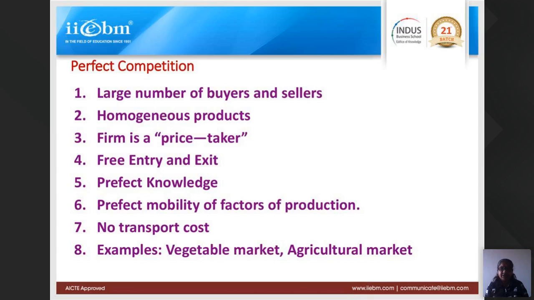The fifth point is there is perfect knowledge. Now, in perfect competition, buyers and sellers both have good knowledge about the market, very good knowledge. They are rational. They have perfect knowledge about the market: what the market is, how it functions, what is the price, who are the sellers, what price they are selling. All knowledge both have. Who are the competitors?